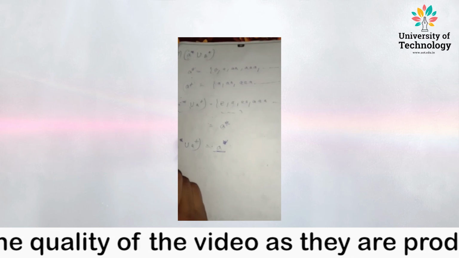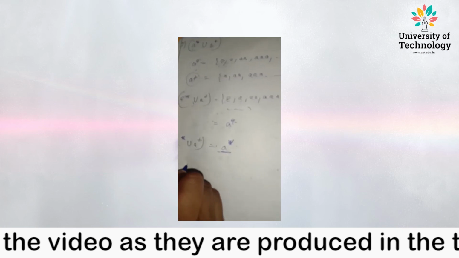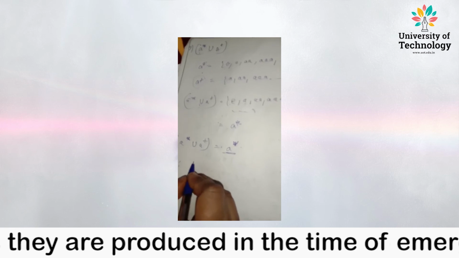Now we are going to take another example. See, first we have taken union. Now we are going to take an intersection.